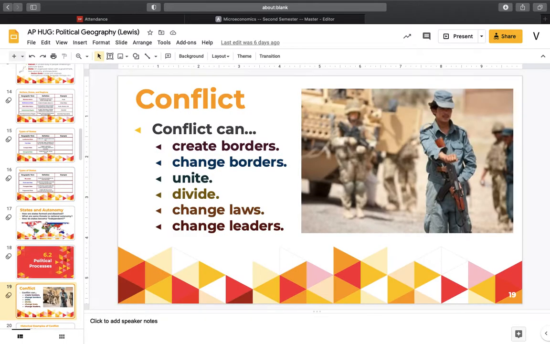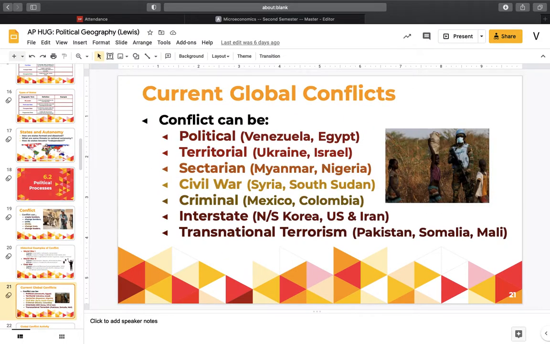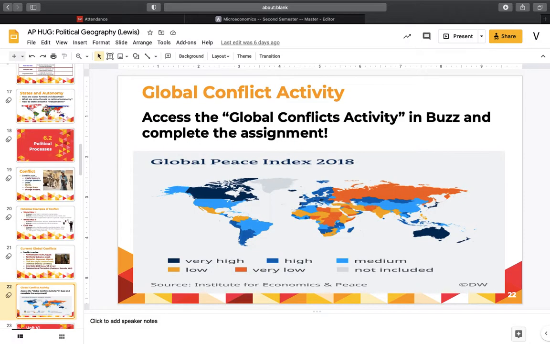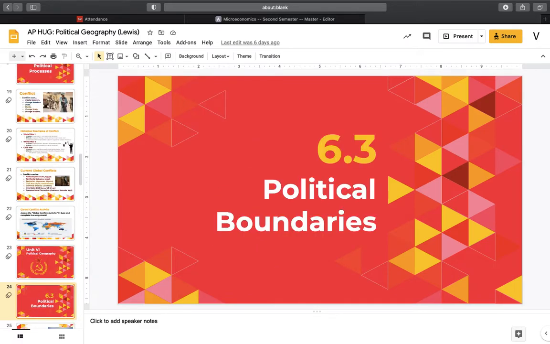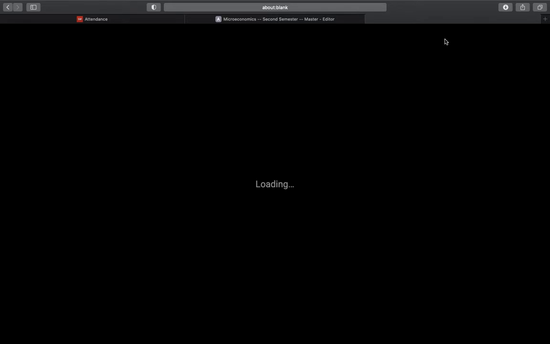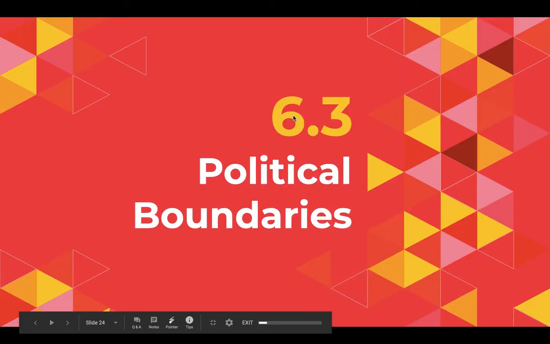Section 6.2, we started talking about how conflict can rearrange these borders. They can change borders, they can change leaders, they can change political systems. Conflict can really have a huge impact on the political landscape of the world. In section 6.3 now, we're looking specifically at the different types of boundaries that we find around the world.